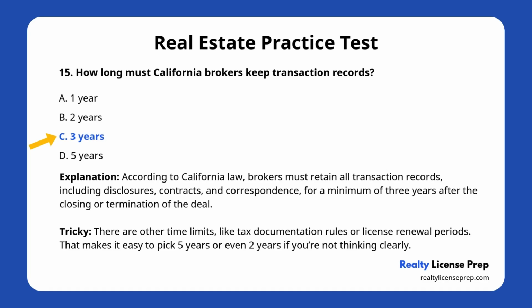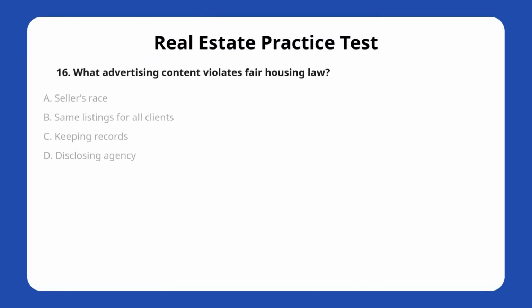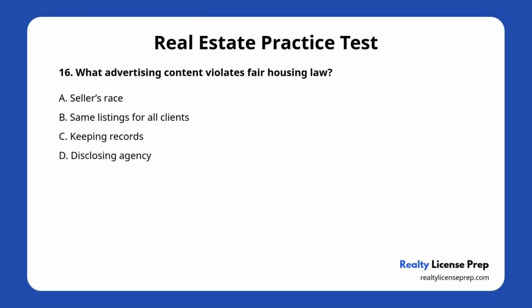This question is tricky because there are other time limits in real estate, like tax documentation rules or license renewal periods that run on different timelines. That makes it easy to pick 5 years or even 2 years if you're not thinking clearly. But the legal standard for brokers is 3 years. That's the number you need to memorize. Question number 16. What advertising content violates fair housing law?